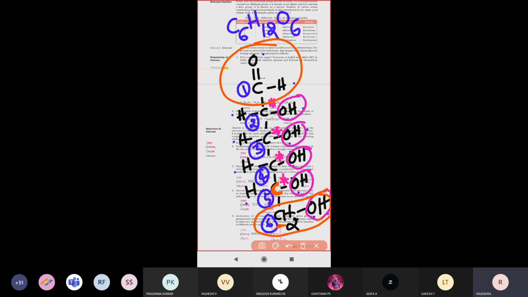One is the carbon chain: it is linear. Next, how many asymmetric carbon atoms are there? Totally 4 asymmetric carbon atoms. How many hydroxyl groups are attached to that carbon chain? 5 hydroxyl groups. Next, how many primary alcohols are present in that compound? Only one primary alcohol. And the only functional group present in the structure is aldehyde. Now we are going to study all these points.